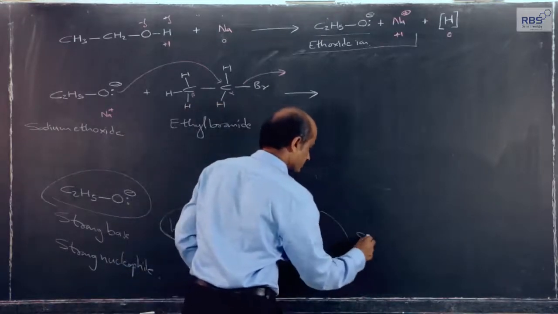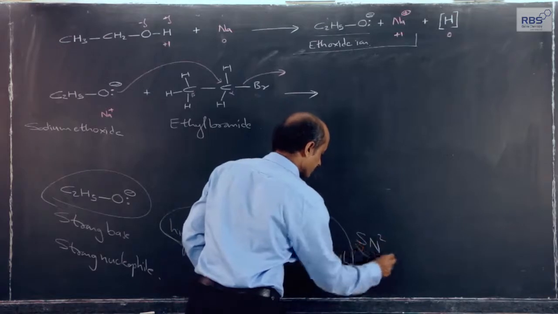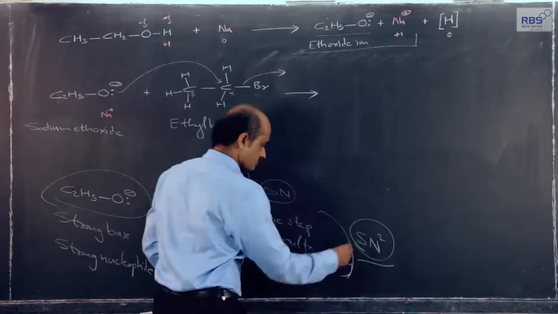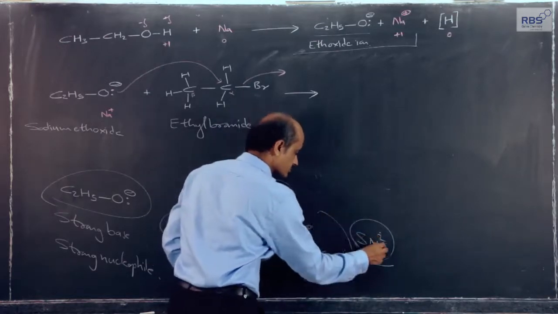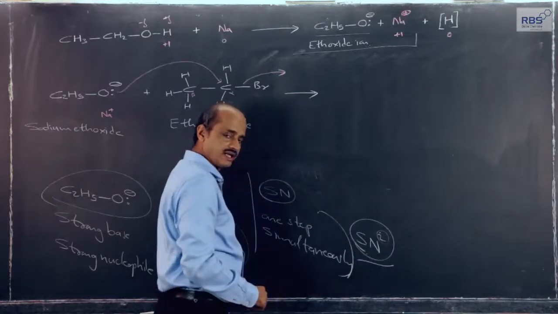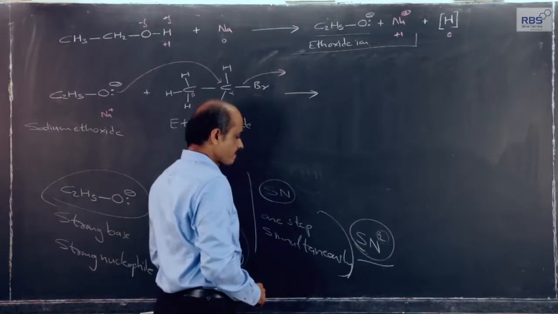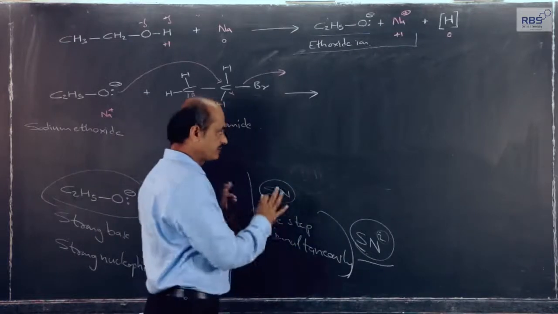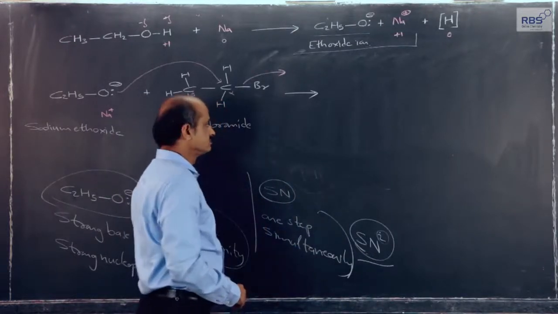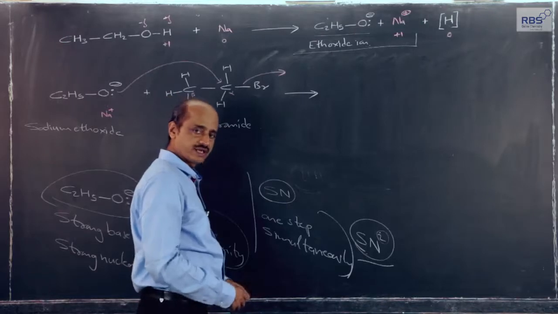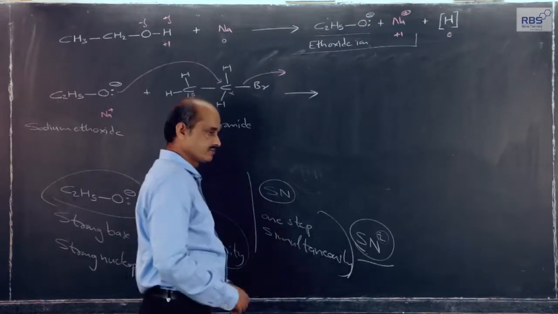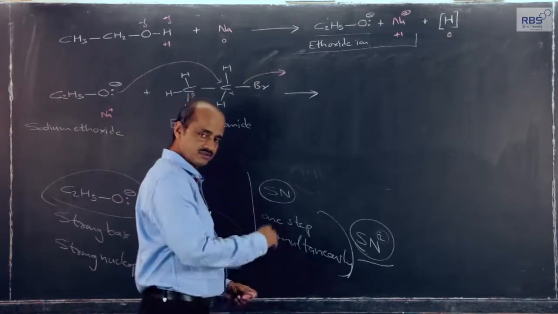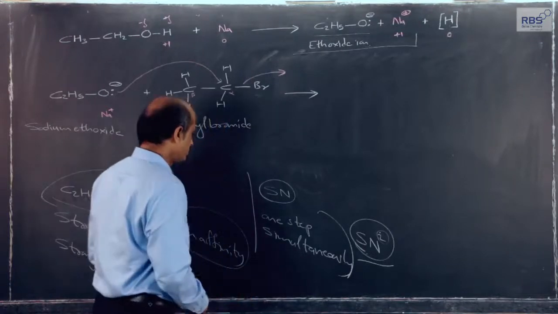Therefore, this SN reaction is called an SN2 reaction. Actually, 2 stands for bimolecular, that is a part of kinetics, but that kinetics part I have avoided here. Here I am just focusing on mechanism, different types of reactions and their mechanisms, and kinetics I have kept aside. It can be discussed later on.